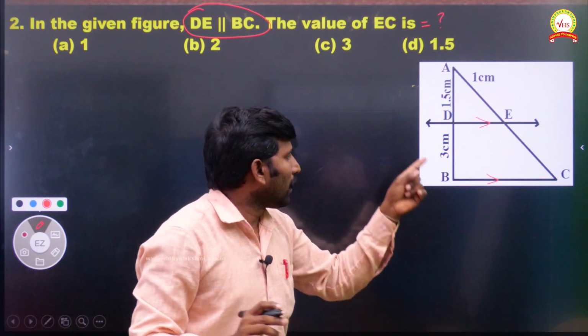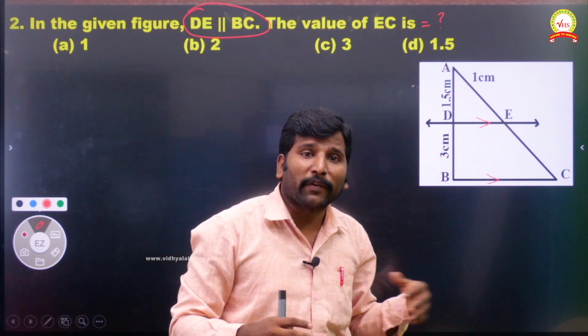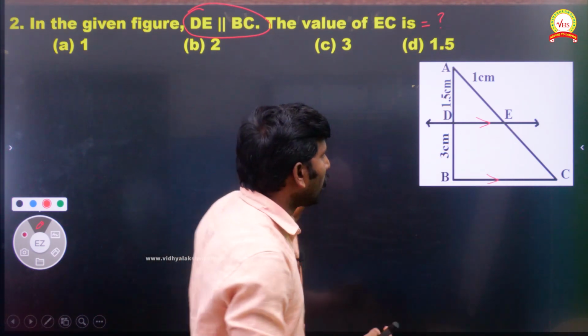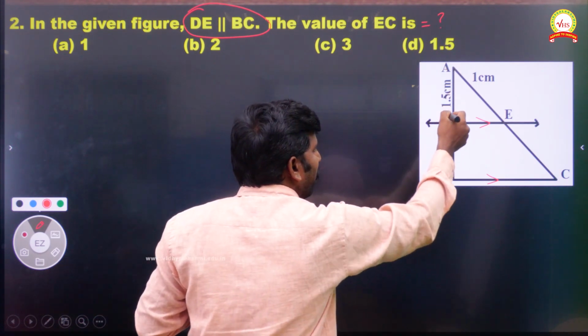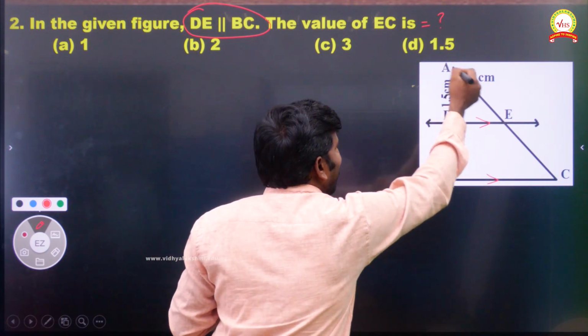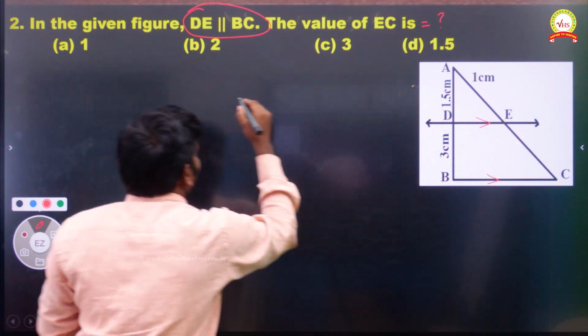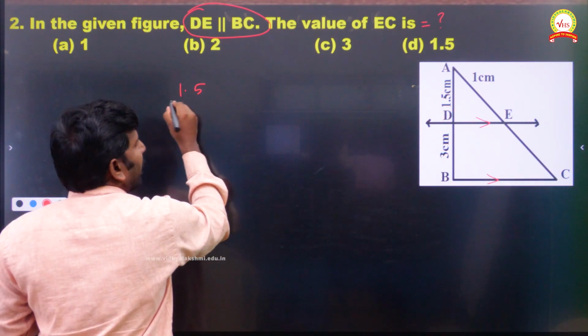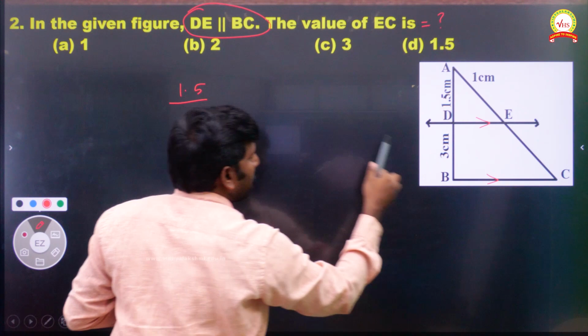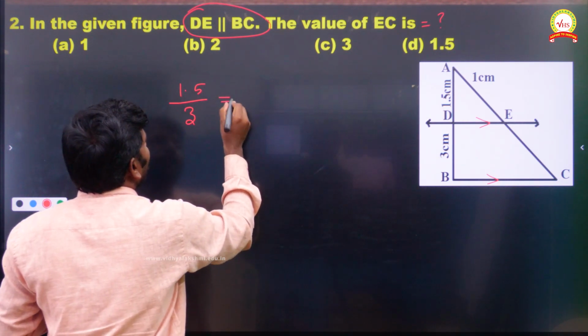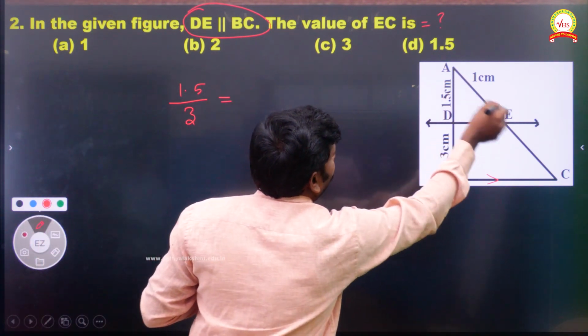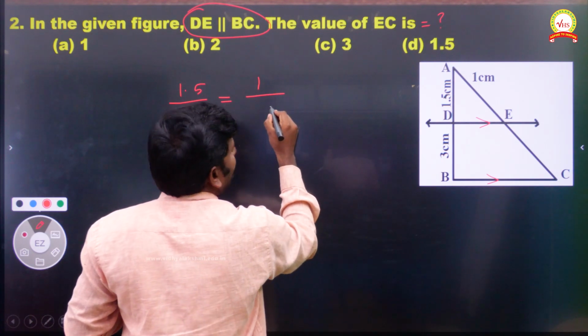In a triangle like this, two lines are parallel, so we can use Thales theorem. What is Thales theorem? It says AD divided by DB equals AE divided by EC. So directly I am writing AD divided by DB, in the sense that is 3, 1.5 equals 3 divided by, which is equal to 1 divided by EC.